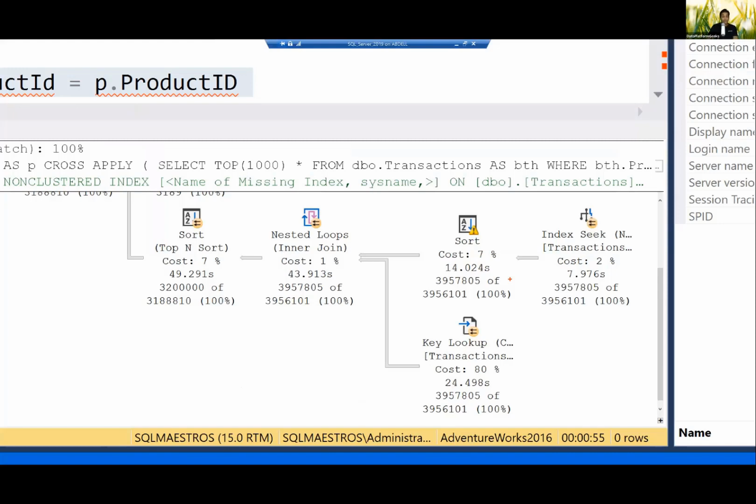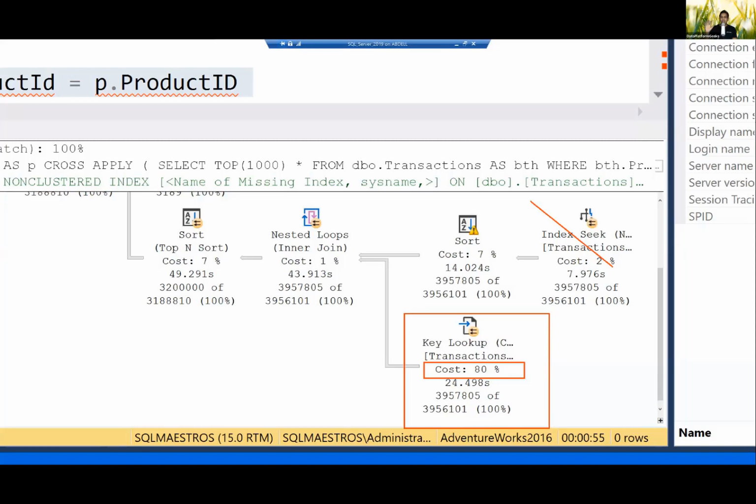Now, I want to investigate this further. Look at the cost factor there. You can see that out of 100% relative cost of the entire execution plan, the cost is 80%. When I'm troubleshooting query performance, I'm looking at wait stats, wait types, and all of those different things, perfmon counters. Monitoring is a constant part of a DBA's job, to monitor query performance and SQL Server performance. Performance tuning begins from monitoring. If you don't monitor, how would you get to know where the numbers are going bad?